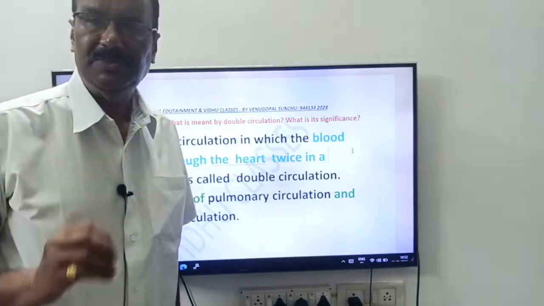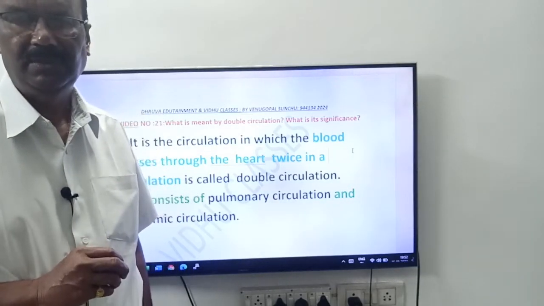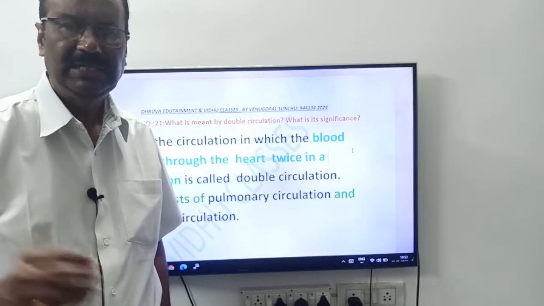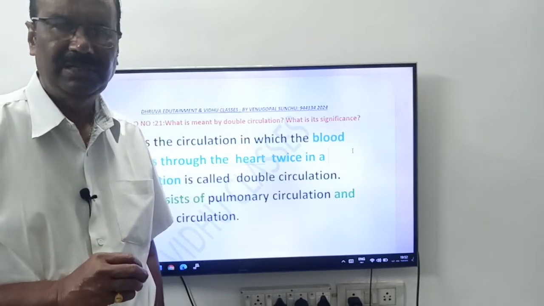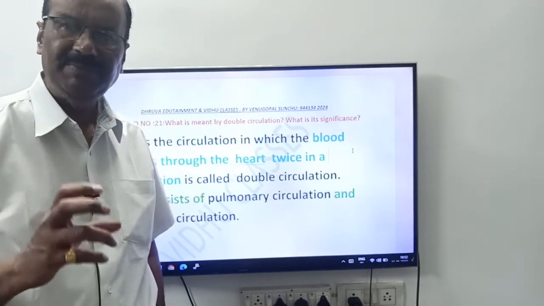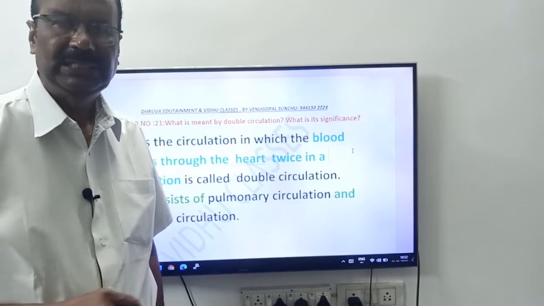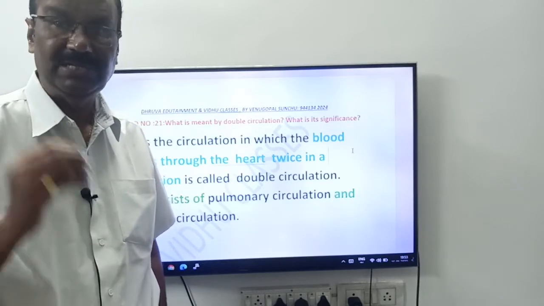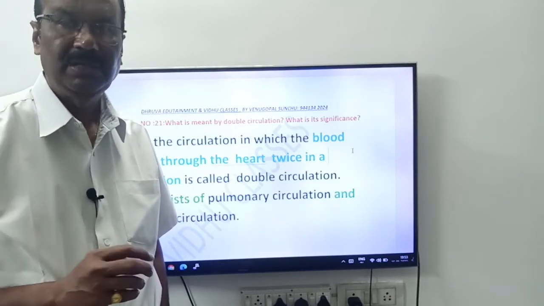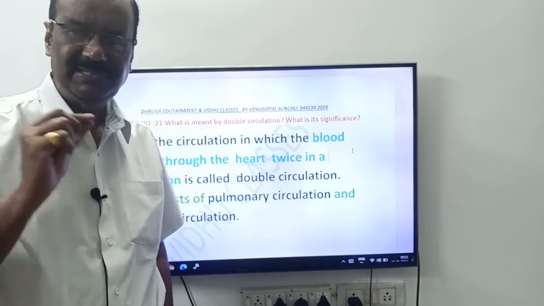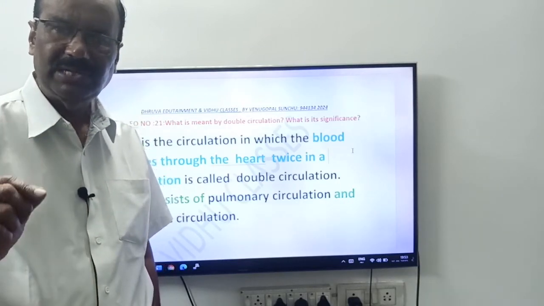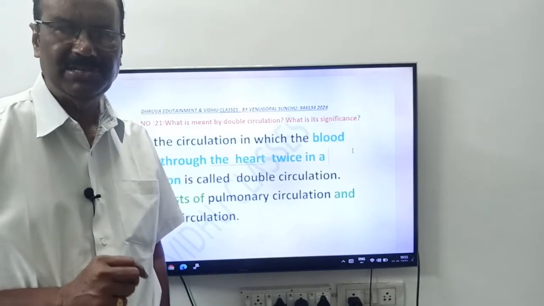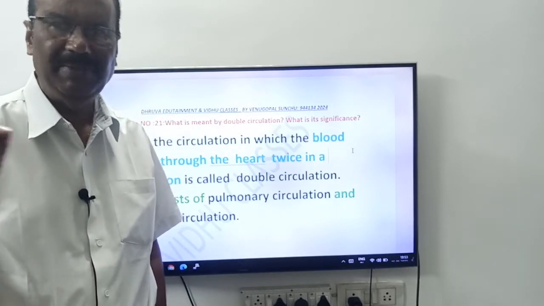Friends, single circulation is present in fishes. Double circulation is of two types, incomplete and complete double circulation. Incomplete double circulation is present in amphibians and reptiles, whereas complete double circulation is present in birds and mammals. Once again, friends, this is for NEET and EAMCET. Single circulation is present in fishes. Incomplete double circulation is present in amphibians and reptiles. Complete double circulation is present in birds and mammals.